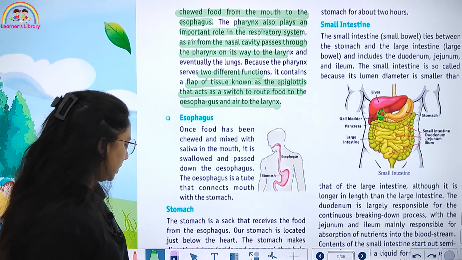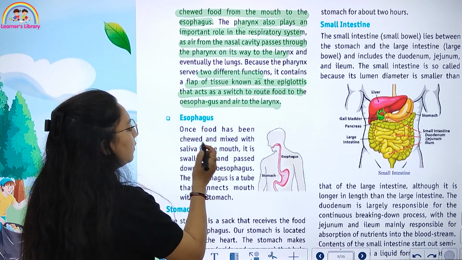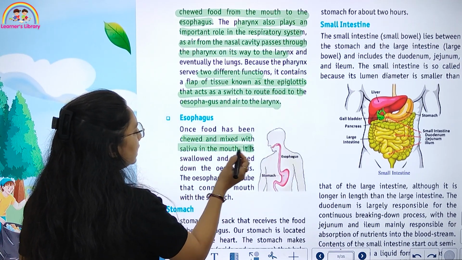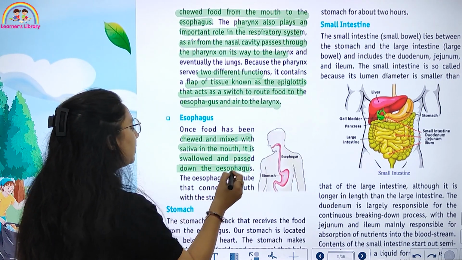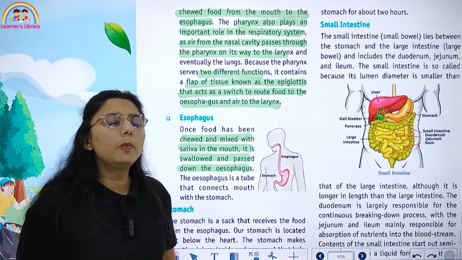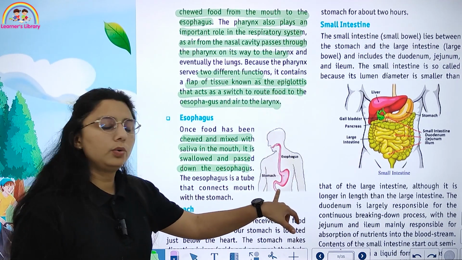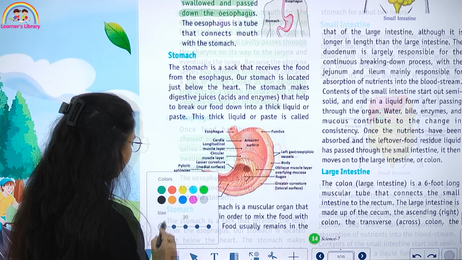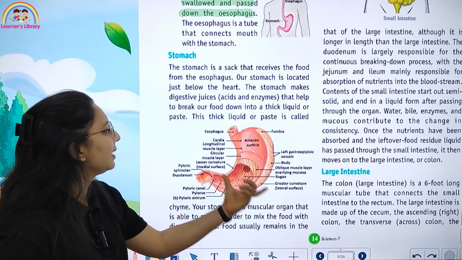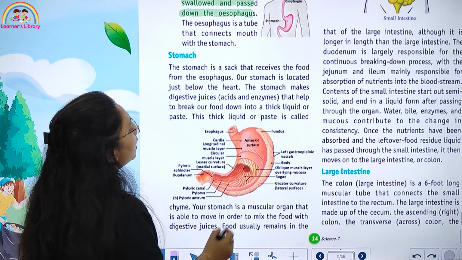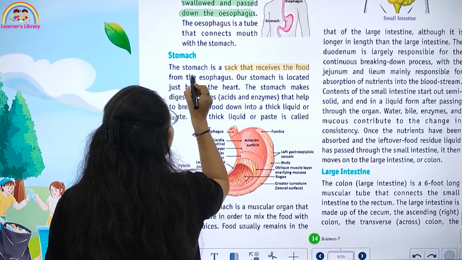Then we have the esophagus. What is it? Once the food has been chewed and mixed with saliva in the mouth, it is swallowed and passed down the esophagus. एक ट्यूब होती है जो आपके माउथ से किसको कनेक्ट होती है? आपके स्टमक को. Then we have the stomach. आप देख रहे हैं एक बेले लाइक स्ट्रक्चर है आपका स्टमक का. It is a sac that receives food from the esophagus.